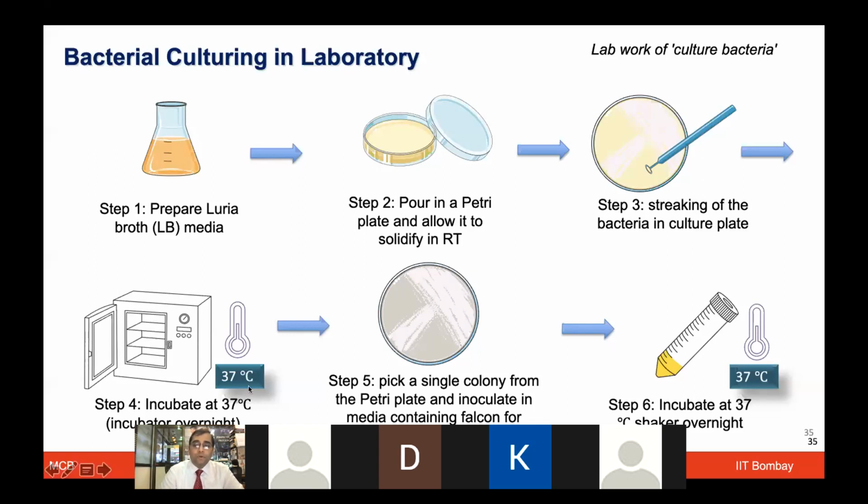And next day when you come, the way you would have streaked, like this kind of lines, or you can write BB101, or you can make any beautiful drawings, all the bacteria will grow like that, what you see here. And that becomes very dense colonies, which you do not want. You would like to pick the regions which have single colonies. So now you pick up a single colony so that it's not a clump of all the bacteria, and then you put that in a fresh LB medium.